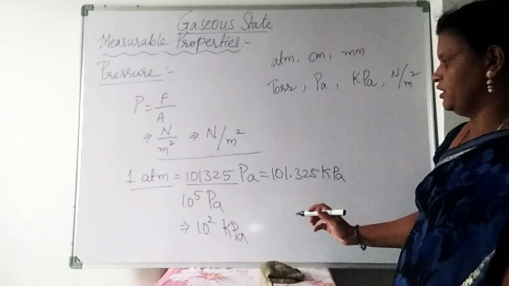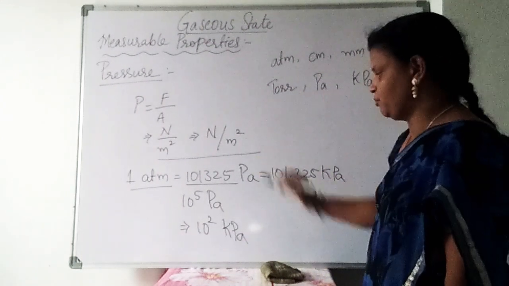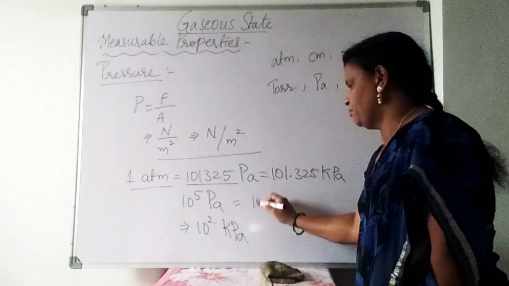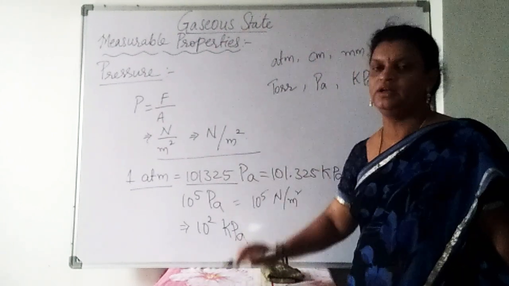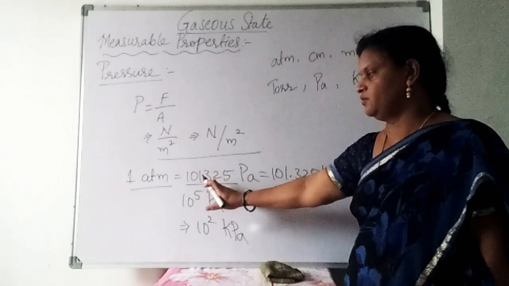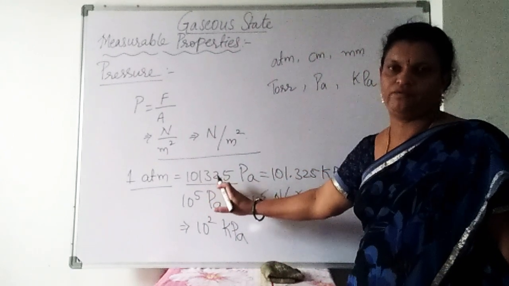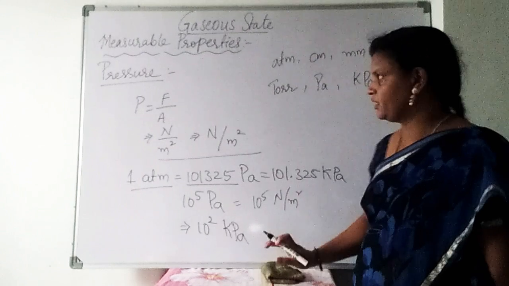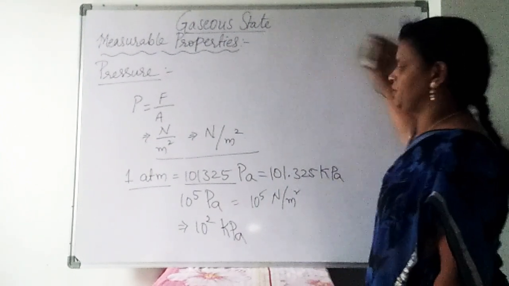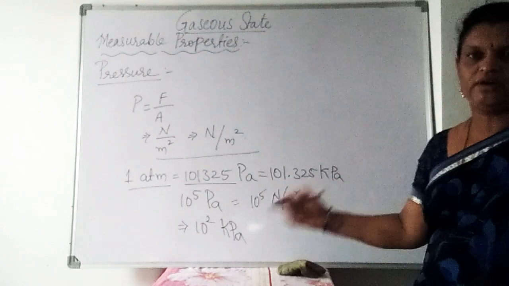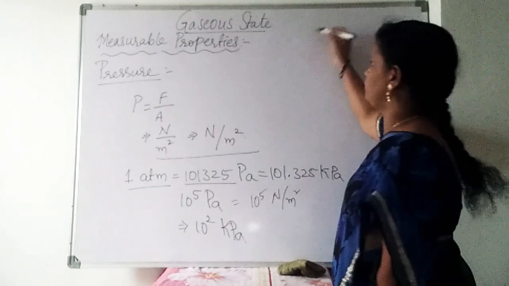In the same manner, one atmosphere is equal to 10 power 5 Newton by meter square, or we can consider 101,325 Newton by meter square. Like that, if you want to convert from atmosphere into centimeter or millimeter, what do we write?